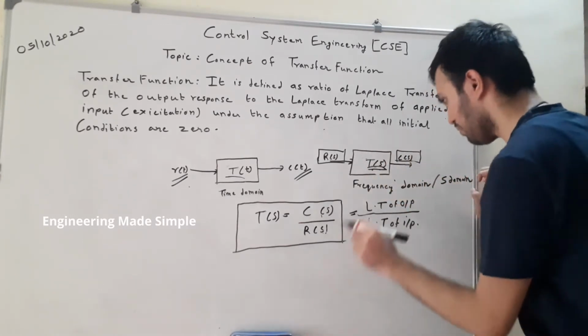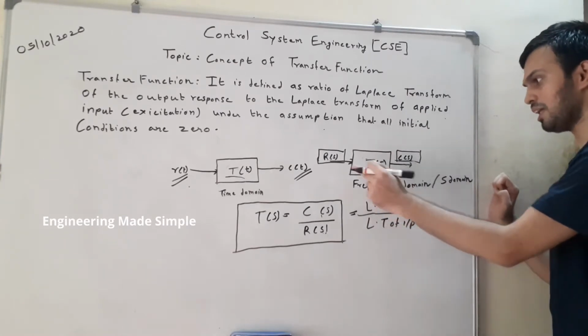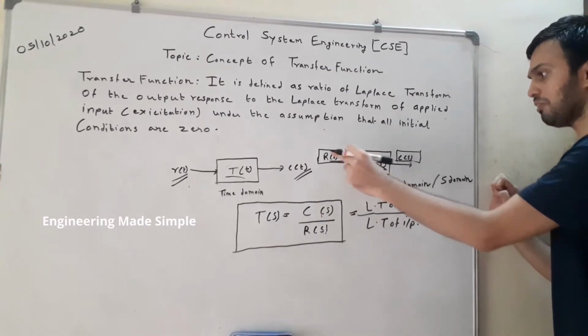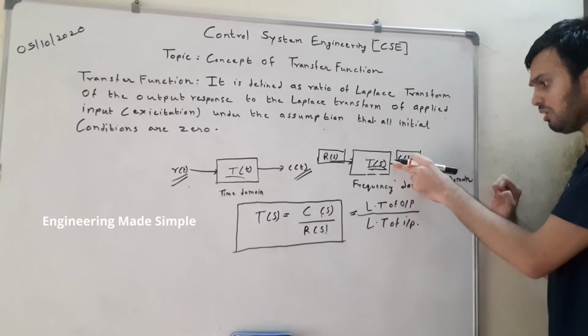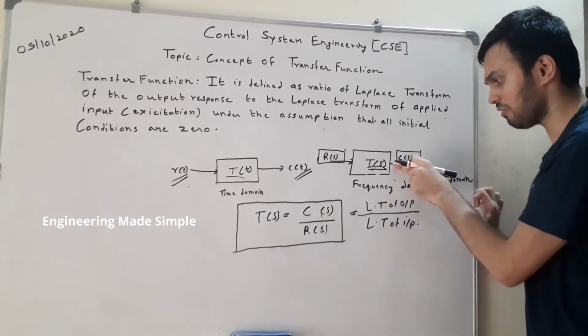So what is a transfer function? It acts as a mathematical operator. When an input R of S is applied, this transfer function gets multiplied to the input signal to produce the output excitation. That's the reason transfer function is of much importance in control system engineering.